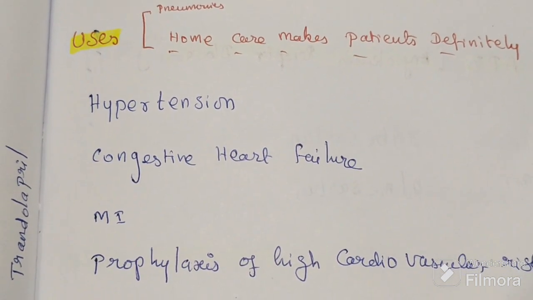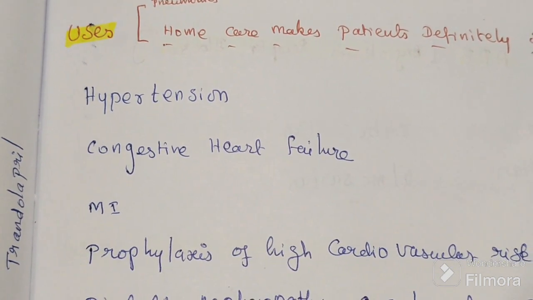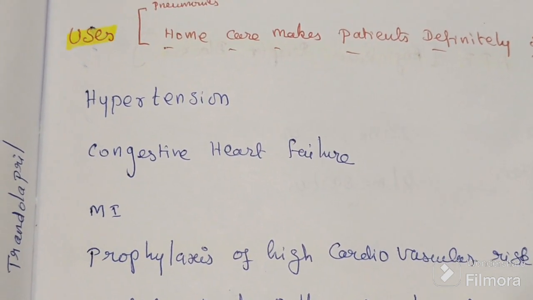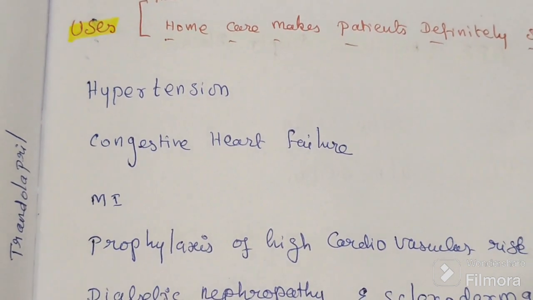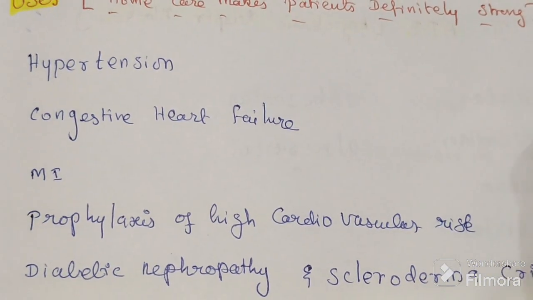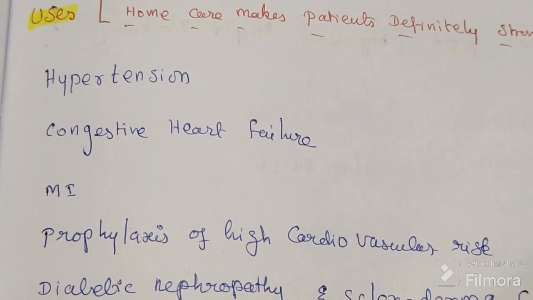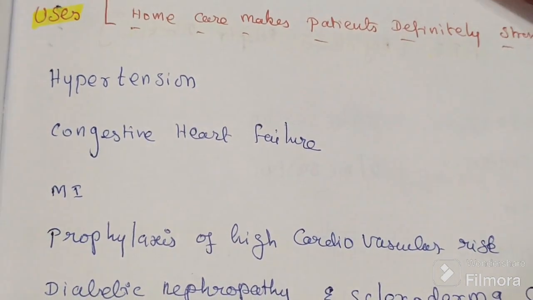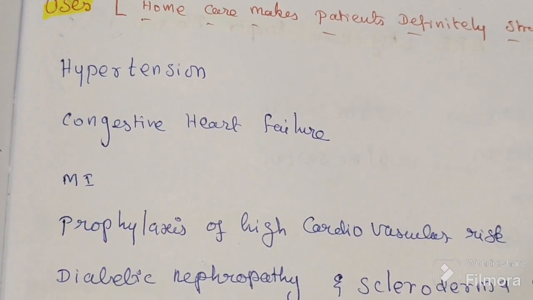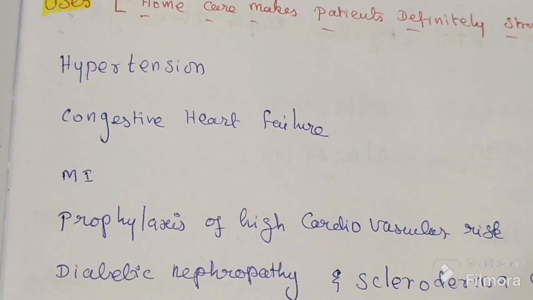In MI also we can give because it is reducing the rate, force and contractility. In prophylaxis of MI also we can give it. For example, there is an obese patient having diabetes, with high chances of having MI in future.